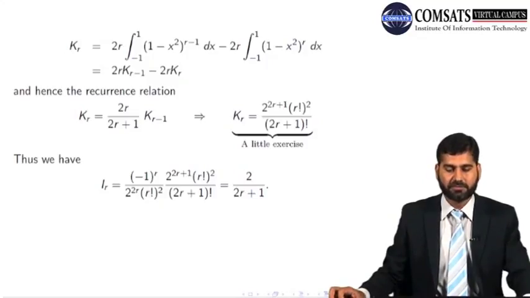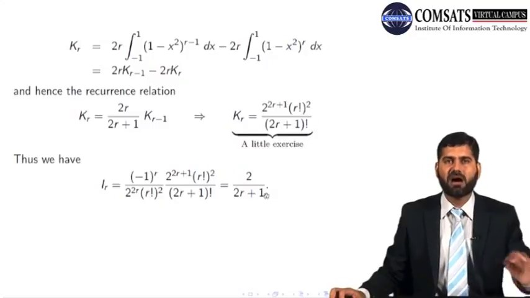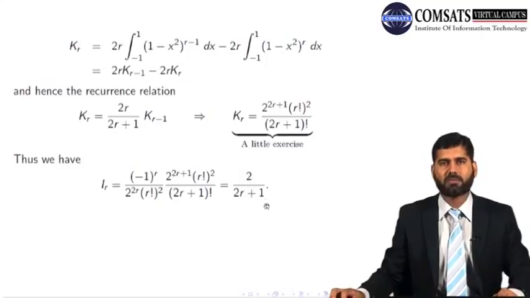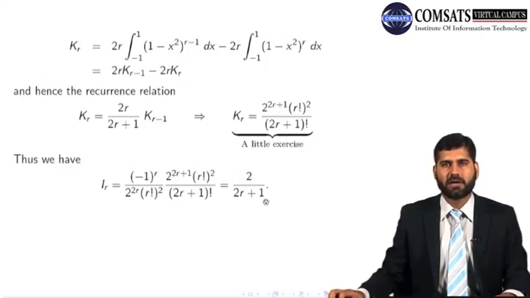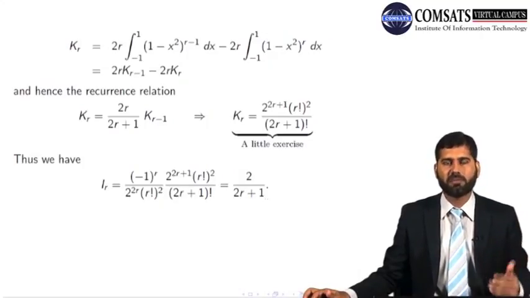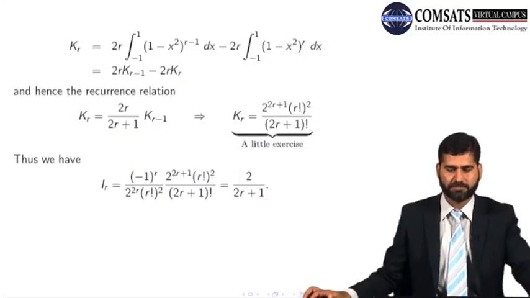All right. Now replace this kr back in here, you will get the value of Ir. So Ir is this, and they are being cancelled, and you are left with just 2 over 2r plus 1. All right. So it means the integration of Pr, Legendre's polynomial, with itself, the square of Pr, from minus 1 to 1 gives you 2 over 2r plus 1.